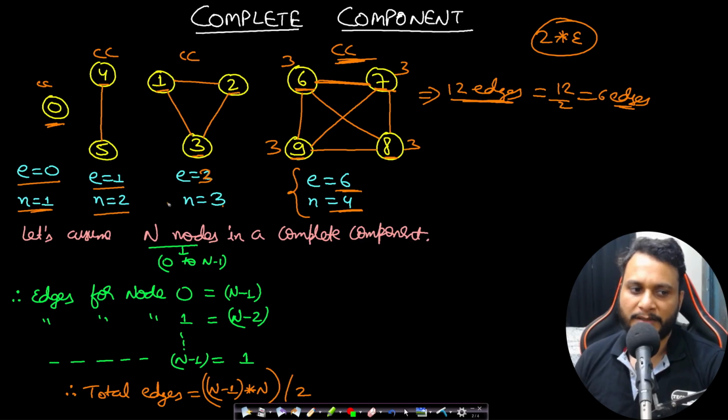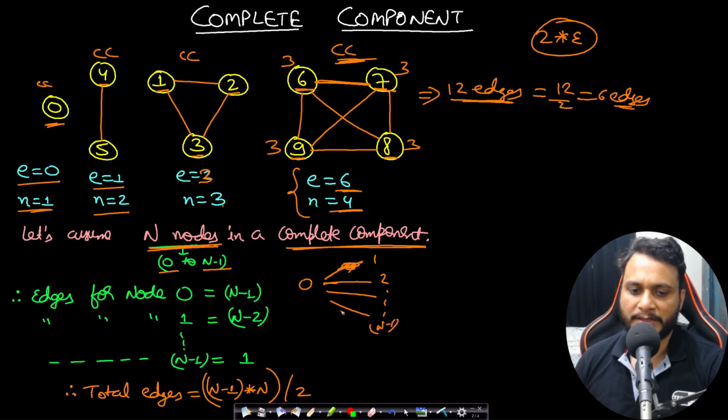So if you notice a pattern here, let's assume that we have n nodes in a complete component. We are assuming that there is only one component with n nodes numbered from 0 to n minus 1, and it is following the property of a complete component. Then node 0 will be connected by an undirected edge to all the other nodes from 1 to n minus 1. So how many edges will it have? It will have n minus 1 edges, right?